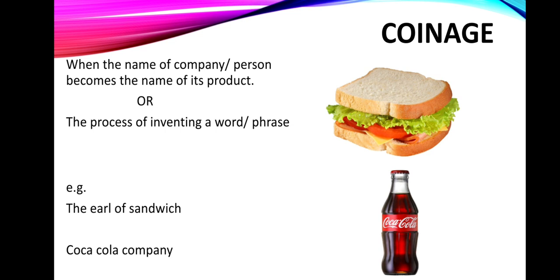And then we have Coca-Cola, so it's a company. Basically it's a company, but the company also gave the name of its company to its product. So that is what coinage is. The name of a company or person becomes the name of a product.